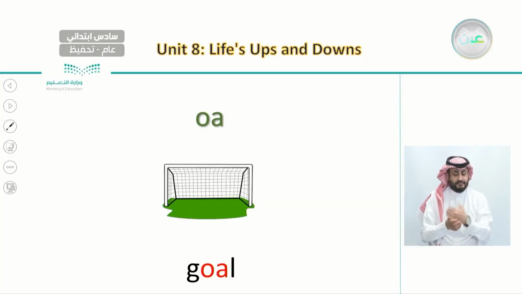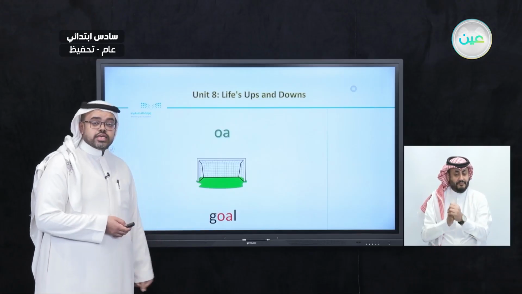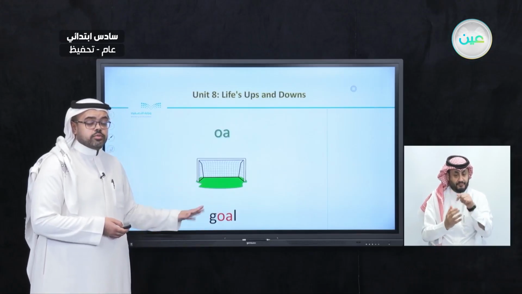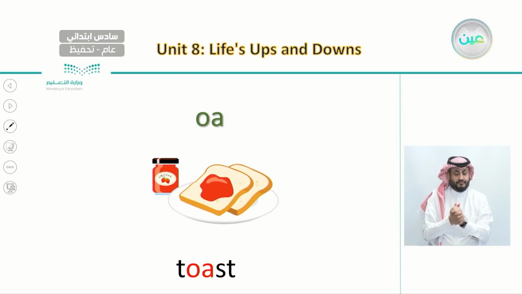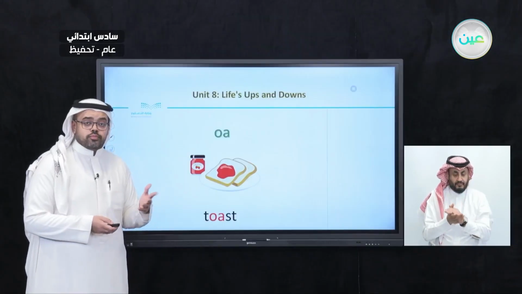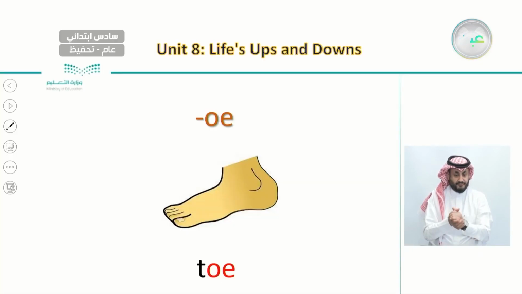And next we have goal. Goal. Say with me, goal. Also, goal is another word that has O and A in the middle. The next word we have that has O and A in the middle is toast. Toast. Say with me, toast. So this is a picture of a toast, which is a piece of bread. So now we finish with words with O and A.